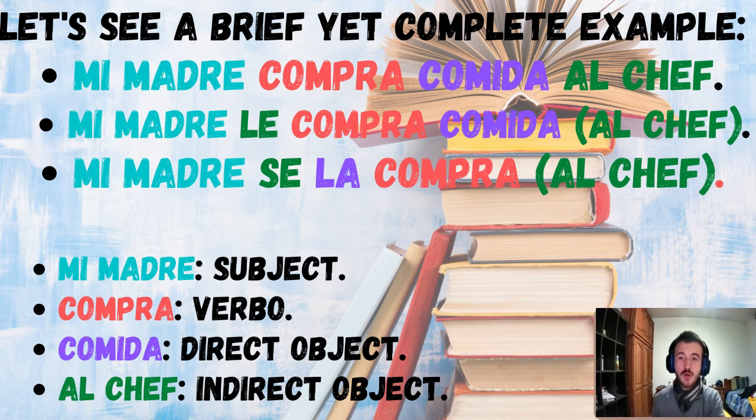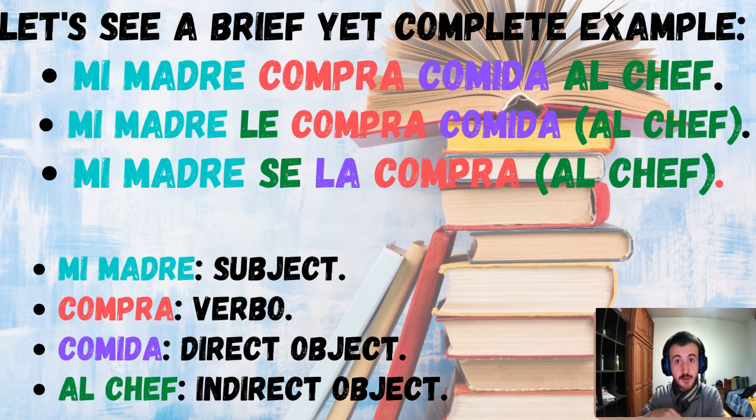Right. So let's start replacing. As al chef is singular, it's only one chef, right? We can replace it with the pronoun le. Mi madre le compra comida al chef. This is very important. I put al chef between parentheses because we can both say it or ignore it.